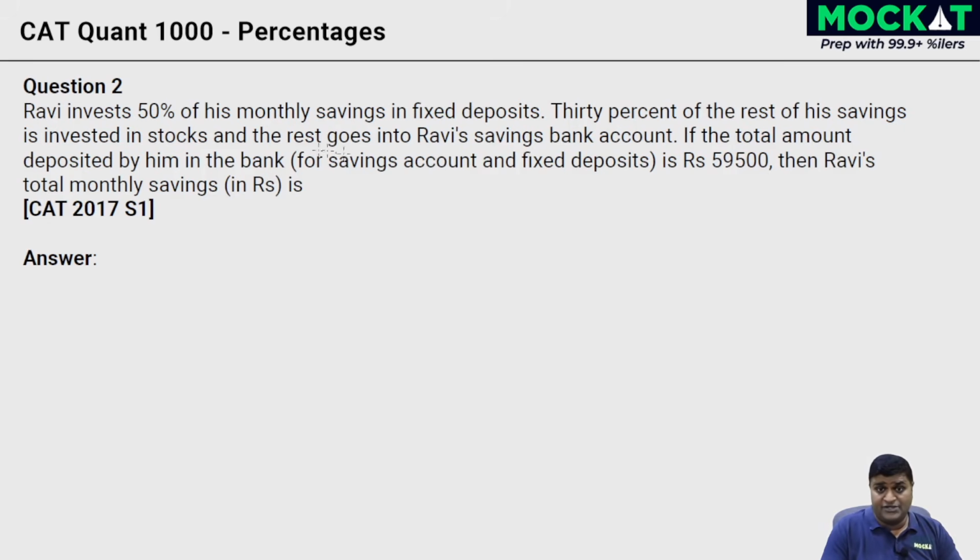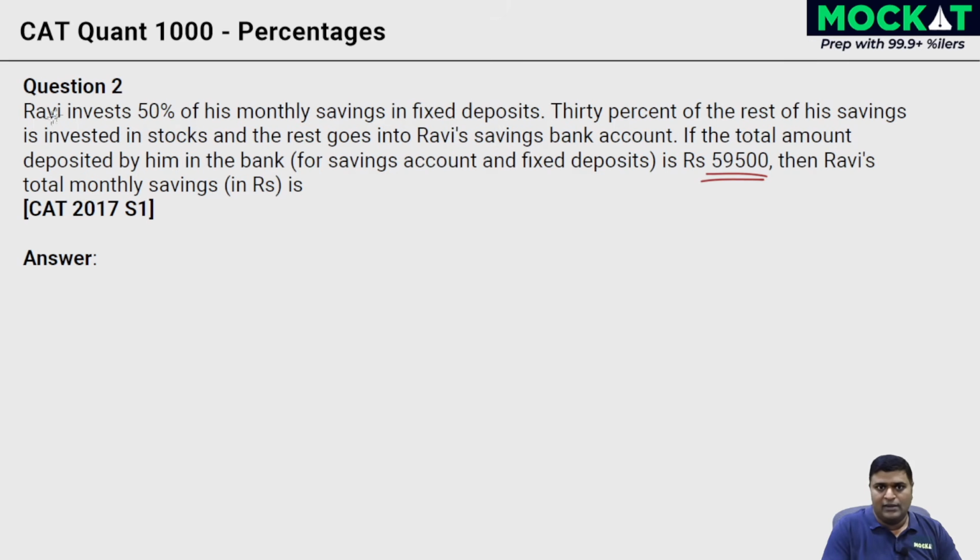Ravi invests 50% of his monthly savings in fixed deposits and so on and so forth, 30% of the rest of the savings into something and something. Only one absolute value, the rest of it are in percentage terms. Right? What have we seen in the lesson once again? We can use a method called the index method. We can skip using a variable. We can go into something called an index method, which is simple. We can assume a simple value to start with, and then relate it or link it to the actual value and answer the question. What is the easiest number to work with?